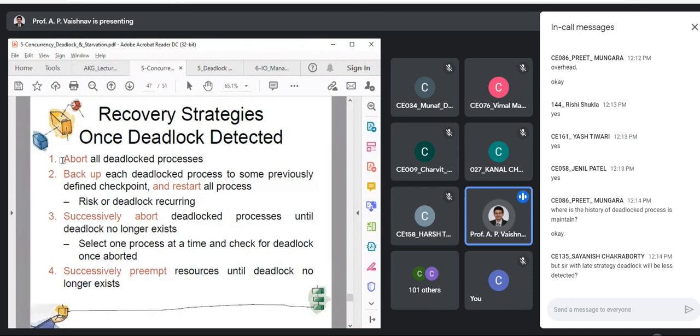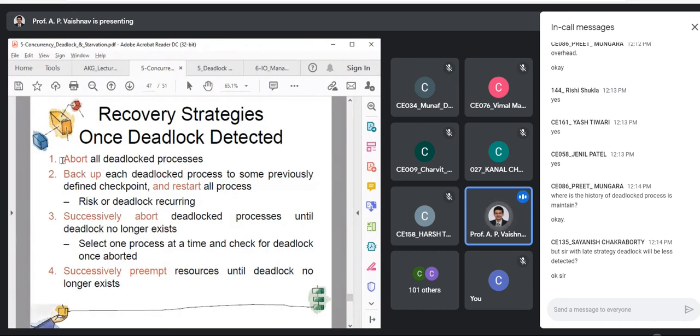With a late strategy, deadlock will be less detected. That's correct, Saini. So there is always a trade-off. Okay. So what is the best strategy without having too much logic? What we can do is abort all. But where can abort all be applicable?